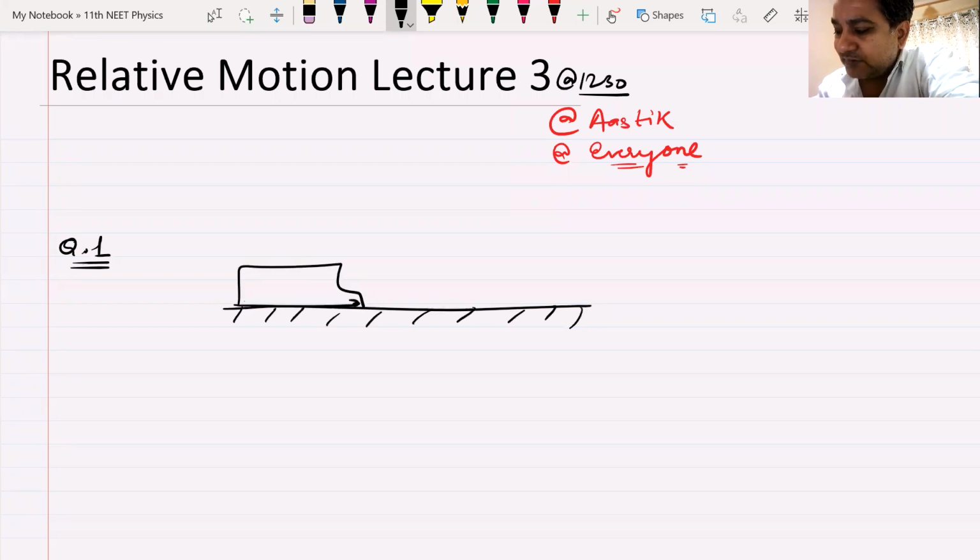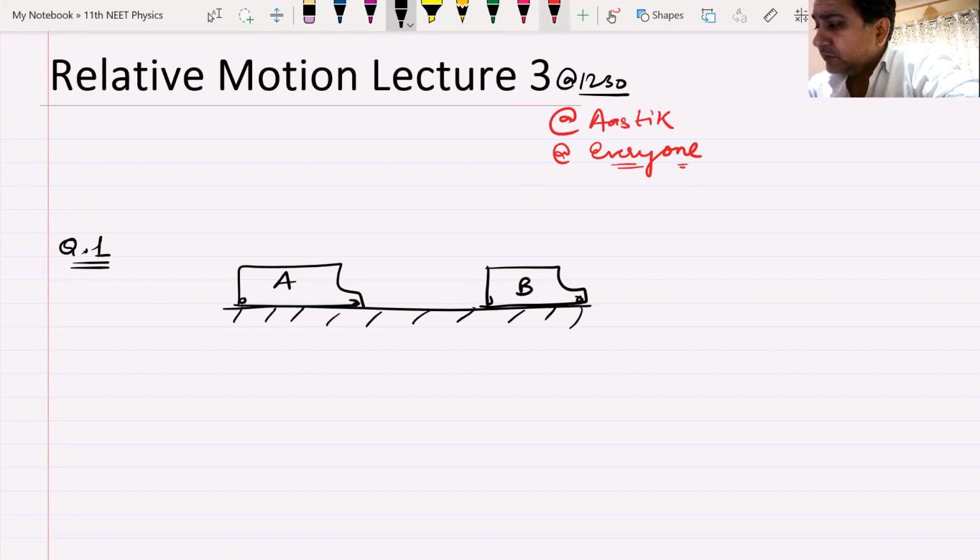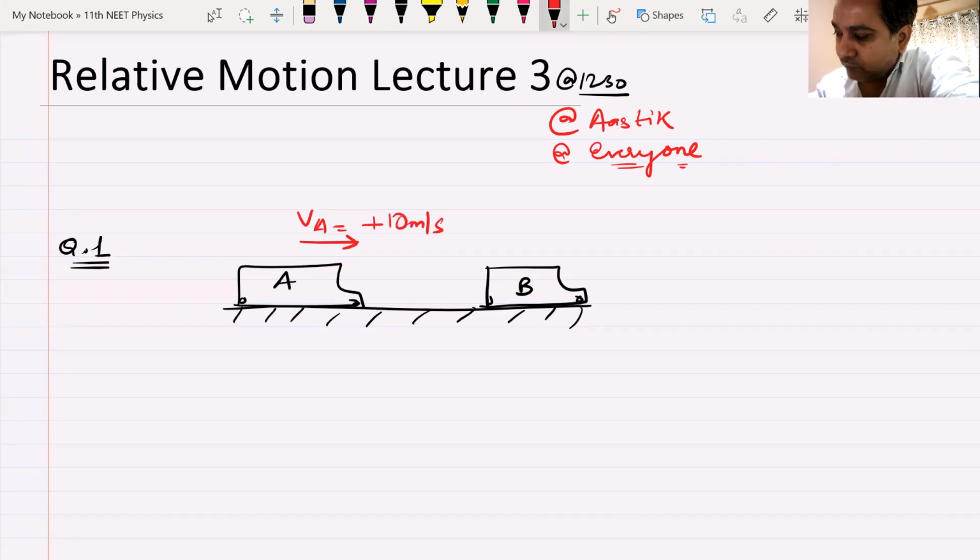This one is car or bus A. This one is your car or bus B. Now, this bus is moving forward. Velocity of A is plus 10 meter per second. This bus is also moving forward, plus 20 meter per second.